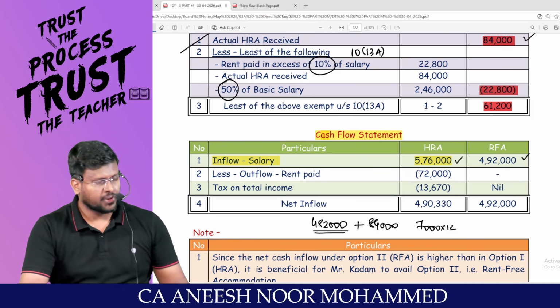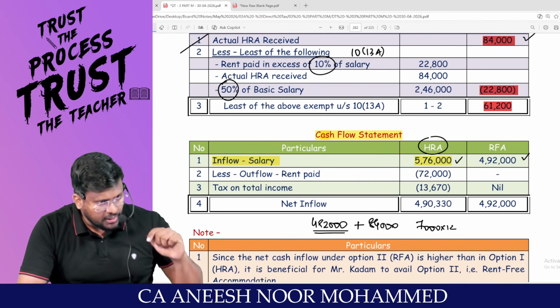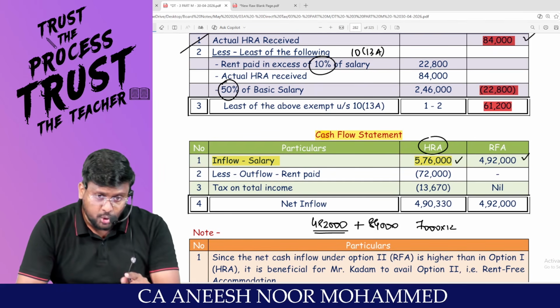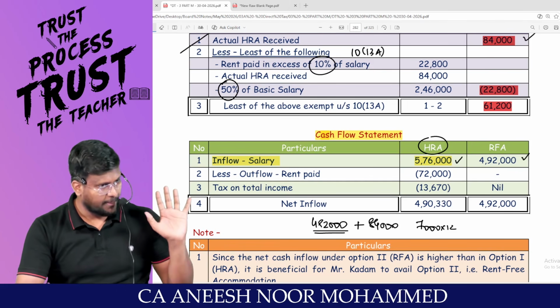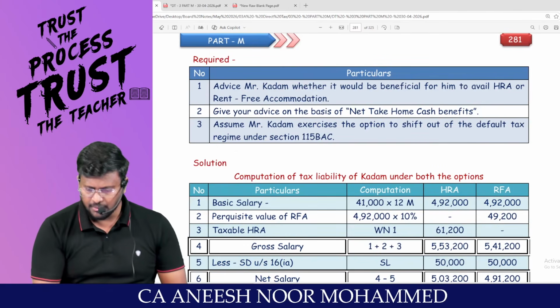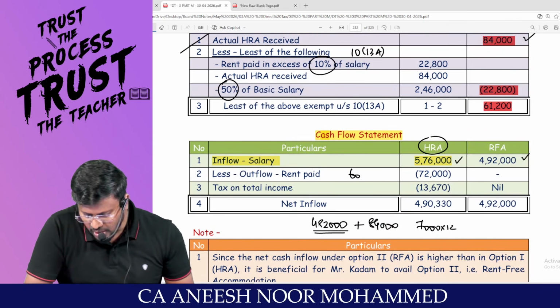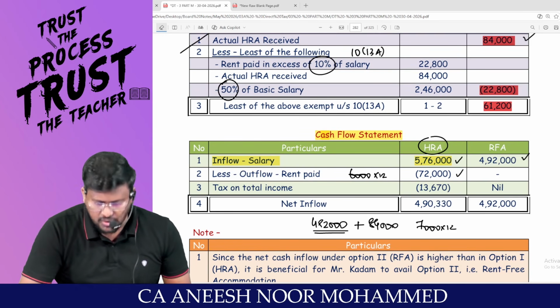Any problem? If it is HRA route, the employer will give HRA to the employee and the employee should pay rent to the tenant or the landlord. Am I right? What is the rent per month? 6,000. So 6,000 into 12, 72,000. So will 6,000 into 12 be cash inflow or cash outflow? Cash outflow, 72,000 will go out.